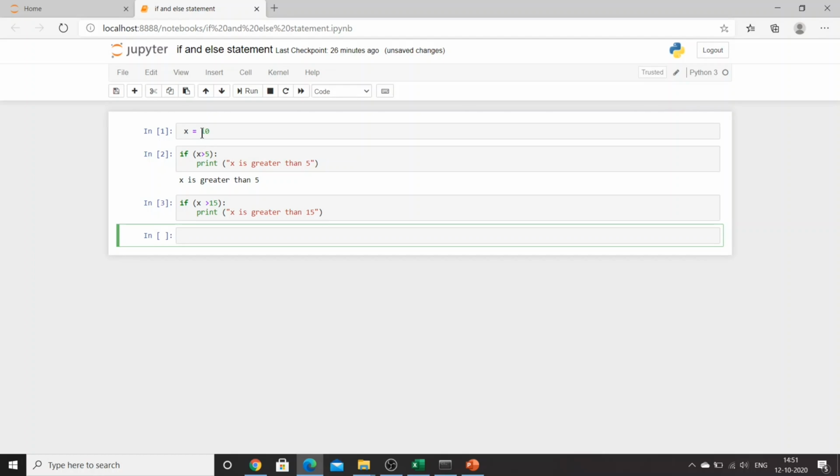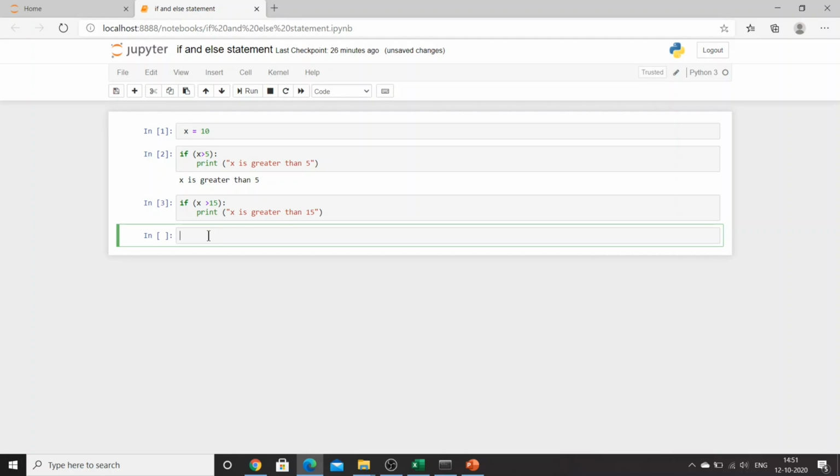Because we know that x is equal to 10. Now x is not equal to 10, x is greater than 15. Now we know that x is not greater than 15. So this statement is false. If the statement is false, then the code will not reach this point, and it will not print the statement that we have provided. Now what are we going to do in this case?